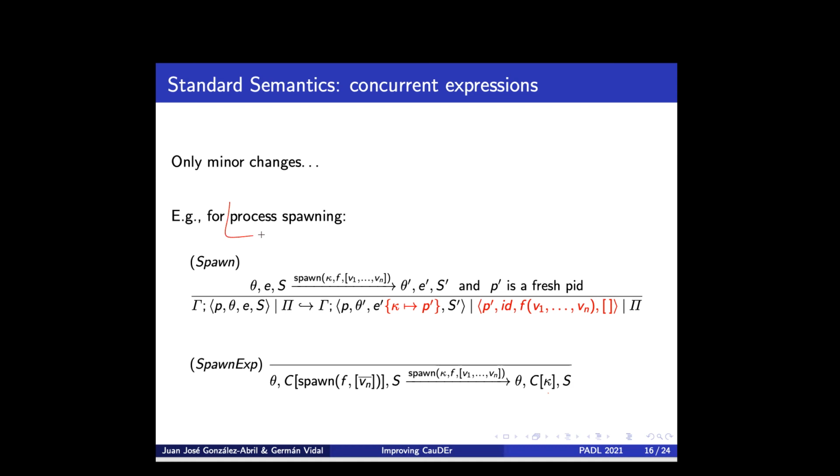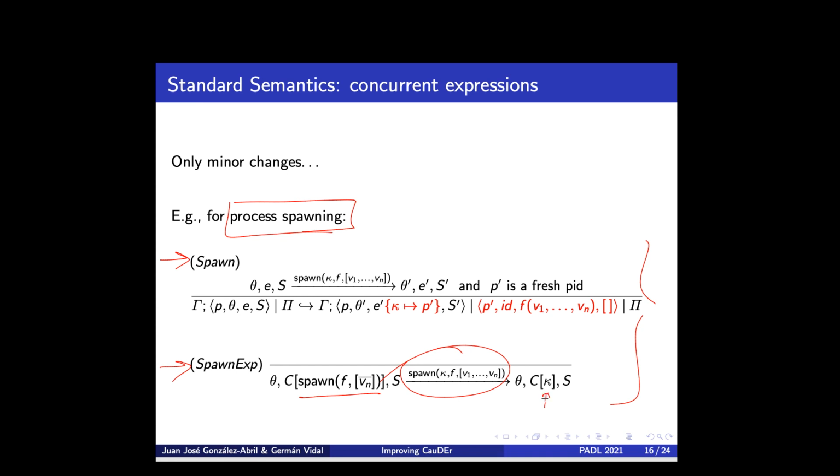For instance, this is how we reduce a call to function spawn. We had to do that at two levels, as I mentioned before. So we have two layers, one at the level of expressions and one at the level of systems. So we have two rules for every concurrent feature. For a spawn, we cannot do anything at this level, because we need to see the complete system. Therefore, what we do is to label the step with all the required information. We also replace the call to spawn.